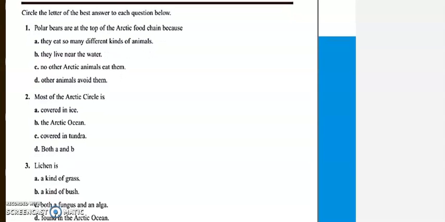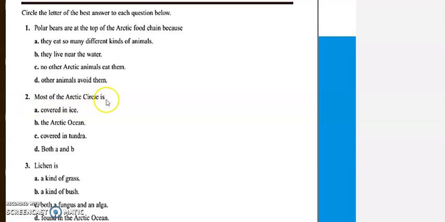remember, right? Circle the letter of the answer below. The polar bear is talking about Arctic life, right? Remember the tundra, the icebergs, the penguin, the animals. The polar bear is at the top of the food chain. You have to read the lesson and read the classwork. Polar bears are at the top of the Arctic food chain because, remember, right? You have the answers already.